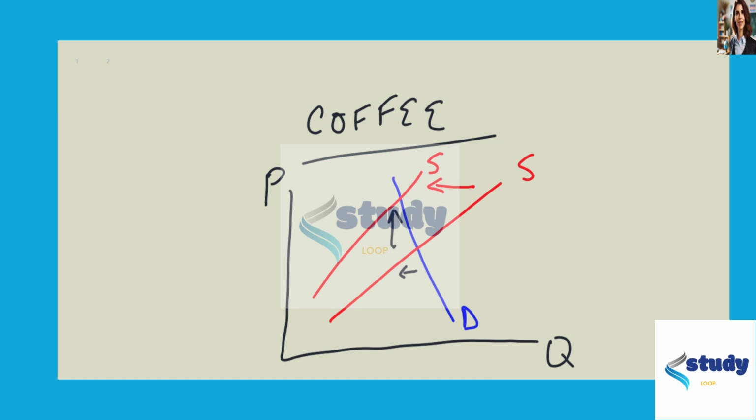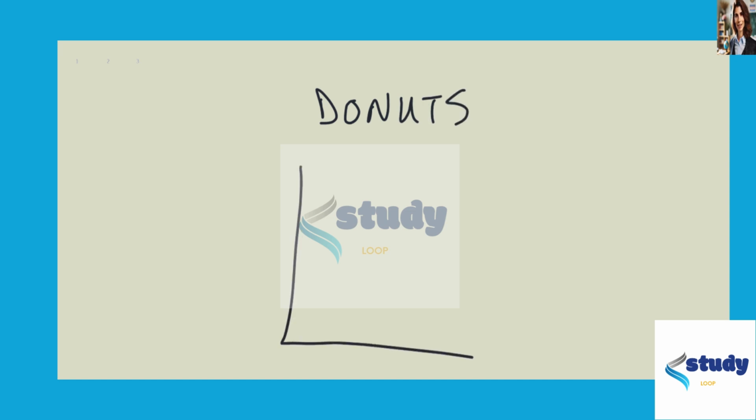Now, what's going to happen with donuts? Well, you'll notice with coffee, the quantity did decrease slightly. So for donuts, even though we're again dealing with a pretty inelastic demand curve, and again, let's say roughly unit elastic supply, you are going to see a slight decrease in demand. Not dramatic, but slight, okay?